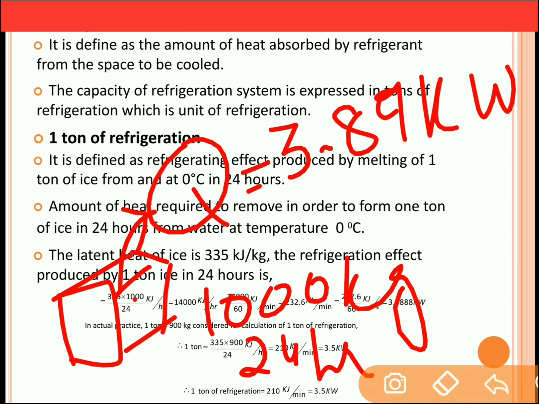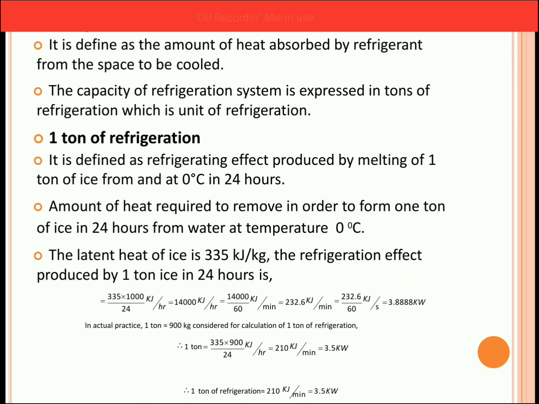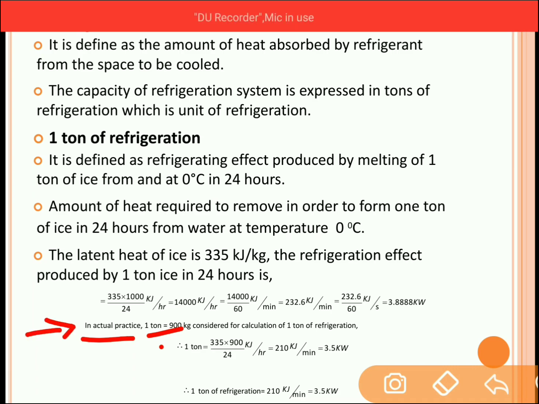Now as the heat is removed from the ice, it can produce the cooling effect. So this cooling effect can be represented as 1 ton of refrigeration. Now ideally in actual practice, 1 ton is considered as 900 kg. So instead of 1000 kg, it can be considered as 900 kg in case of refrigeration. So if we consider 900 kg, then 1 ton of refrigeration will be equal to what?